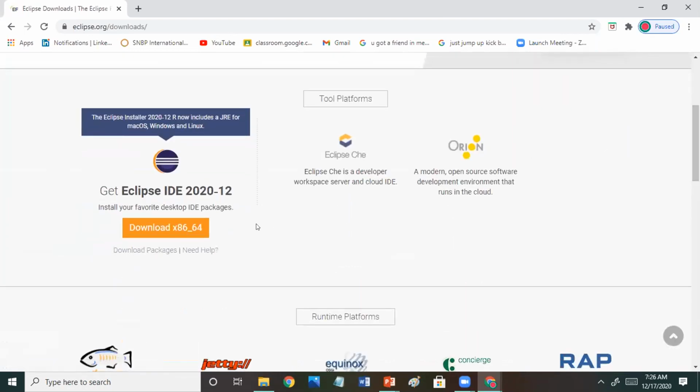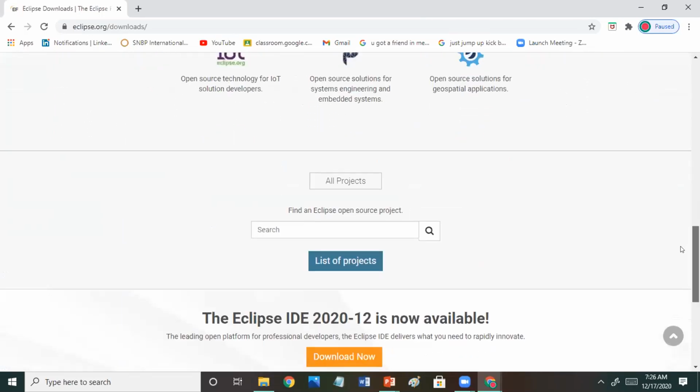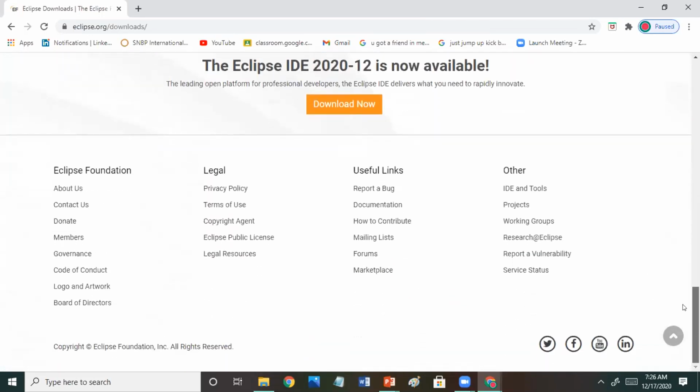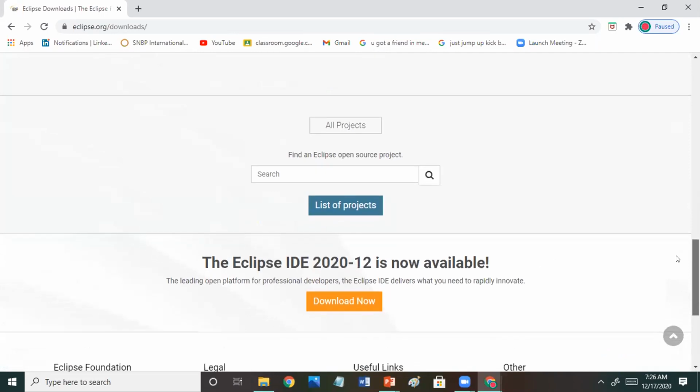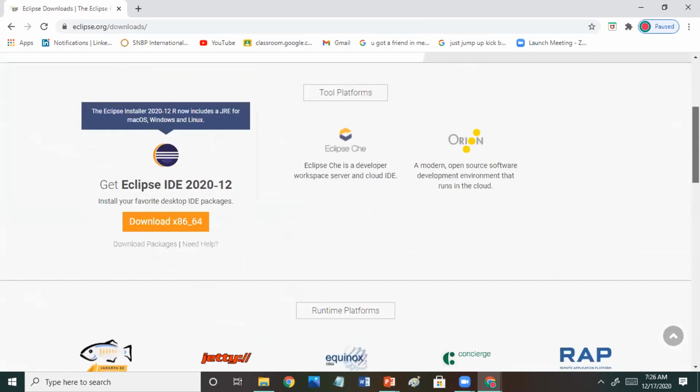And then, again, you are a Mac user, right? So it will ask you the option. Then you click on download.